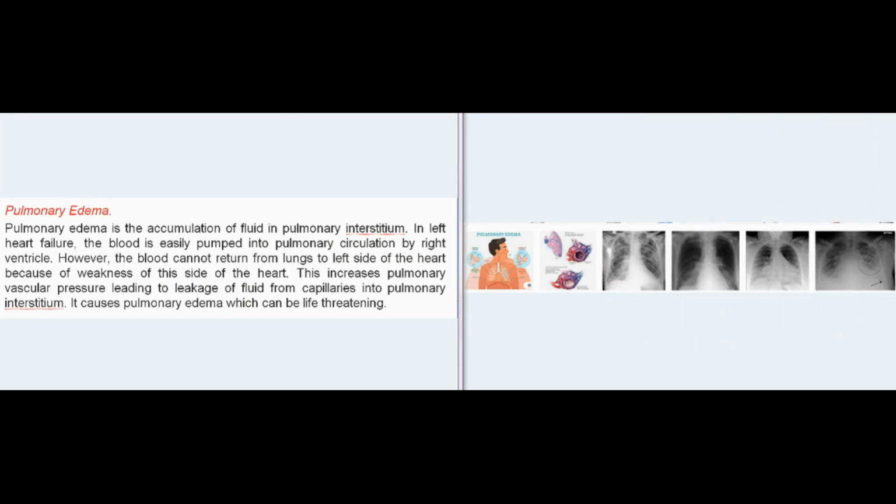Pulmonary edema. Pulmonary edema is the accumulation of fluid in pulmonary interstitium. In left heart failure, the blood is easily pumped into pulmonary circulation by the right ventricle. However, the blood cannot return from lungs to the left side of the heart because of weakness of this side of the heart. This increases pulmonary vascular pressure, leading to leakage of fluid from capillaries into pulmonary interstitium. It causes pulmonary edema, which can be life-threatening.